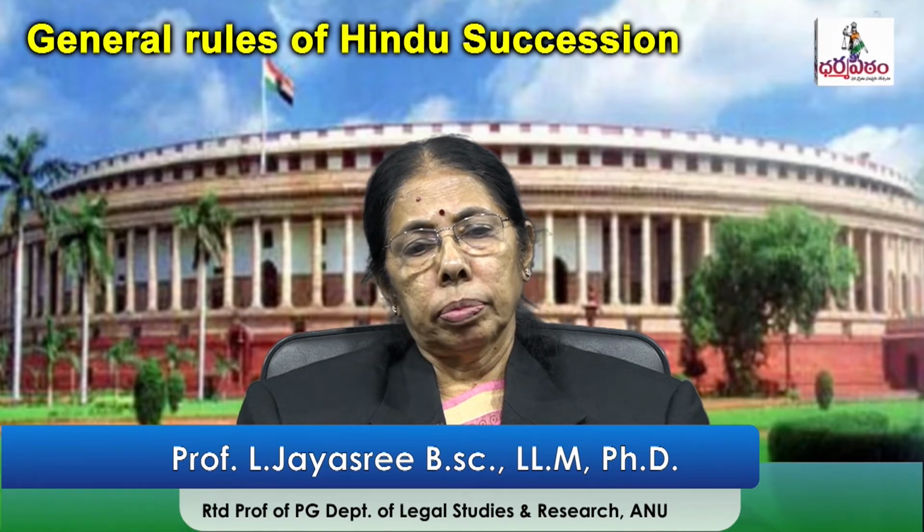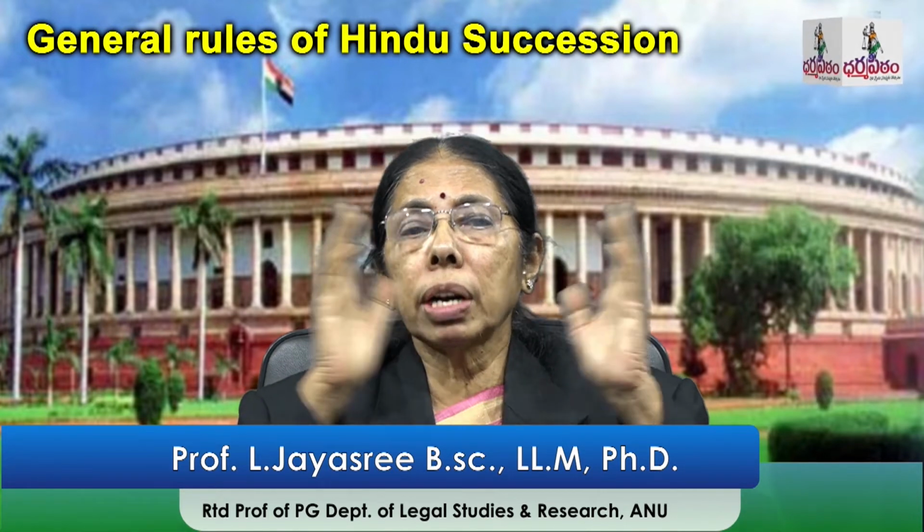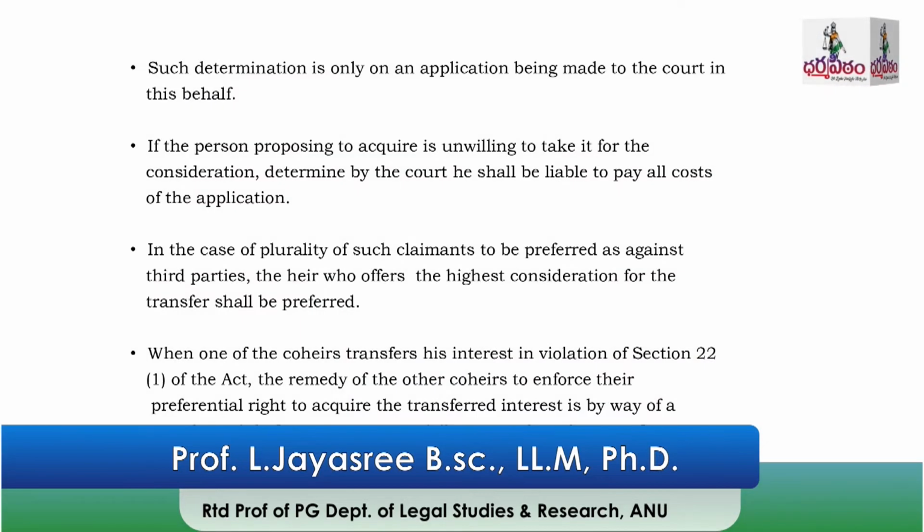Suppose in case of a plurality of claimants, as I said, A, B, C, D, all Class I heirs, have started a business. Now A wants to transfer his interest, and all of B, C, D want to take the interest.